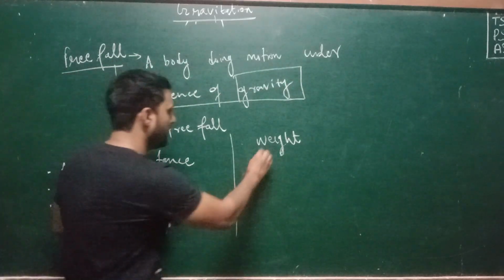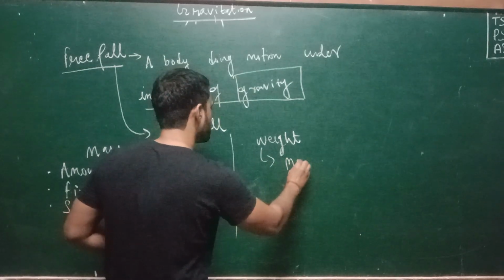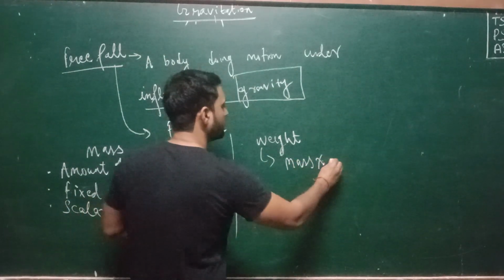What is weight? Weight is essentially the product of mass and gravity.